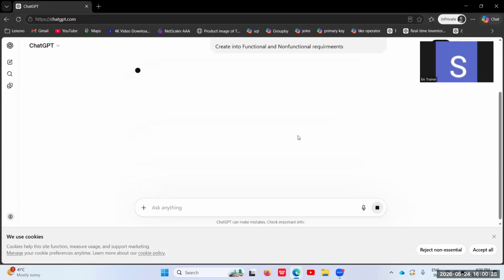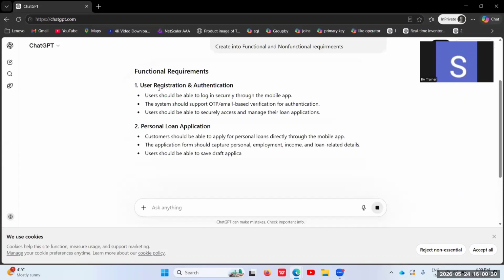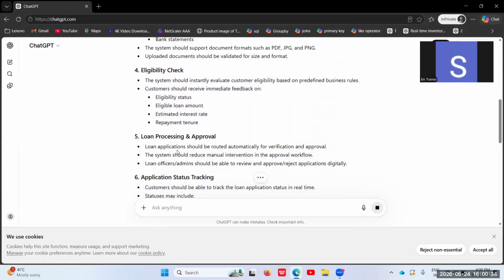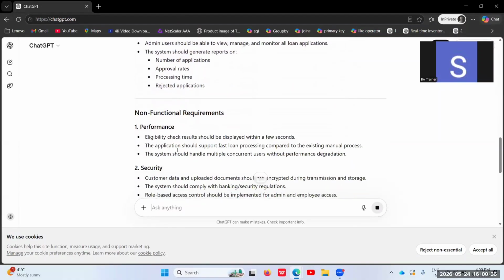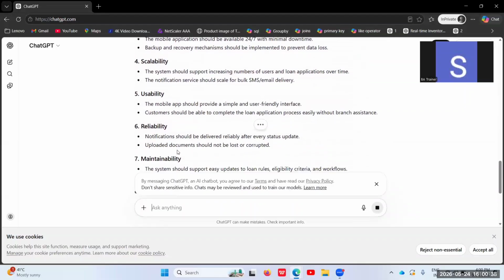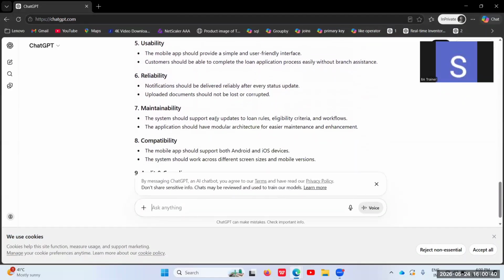When I hit enter, the AI will help me convert the requirements into functional and non-functional requirements. So these are the functional requirements and these are the non-functional requirements, and you can see how quickly it automated things.